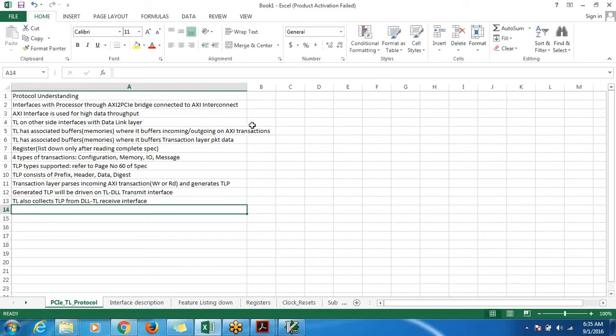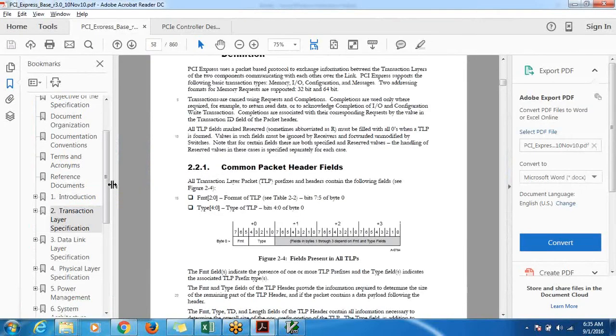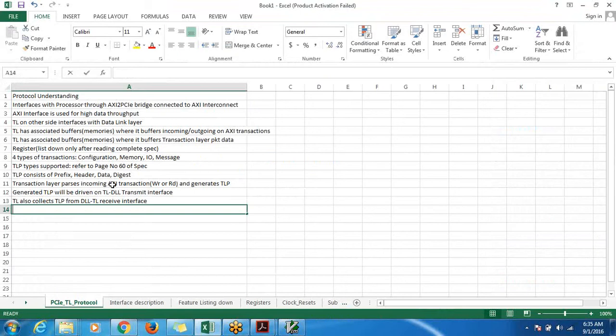This is a quick summary. As we go forward, you can see what is the significance of each of the fields. No need to understand each field going into prefix. Header is most important here. Data, digest and prefix will be single things. Header is the most important thing.